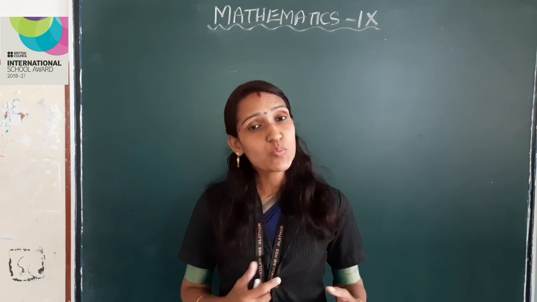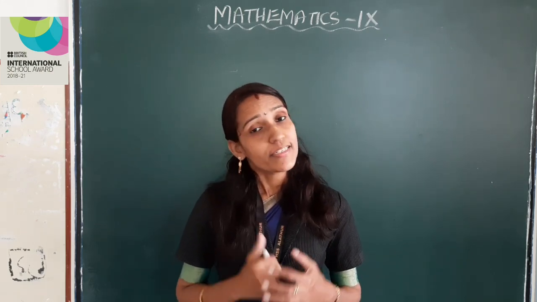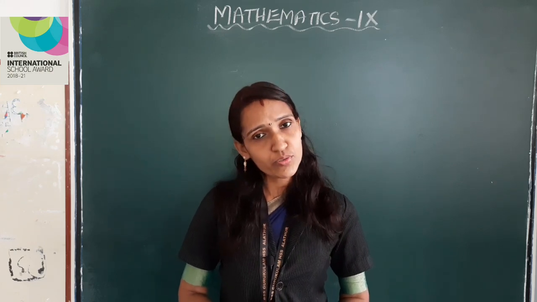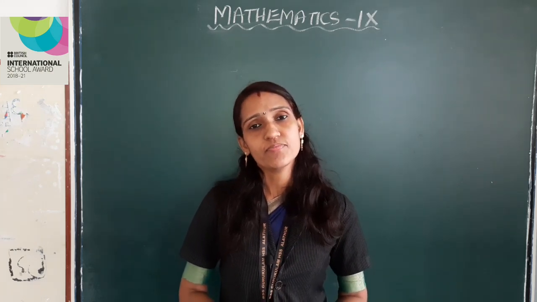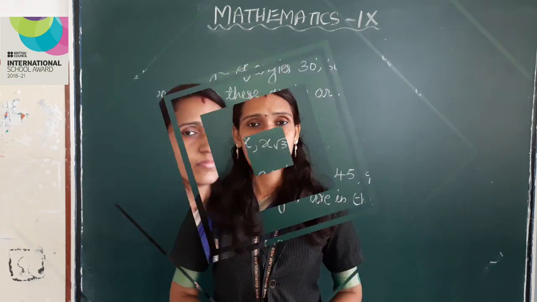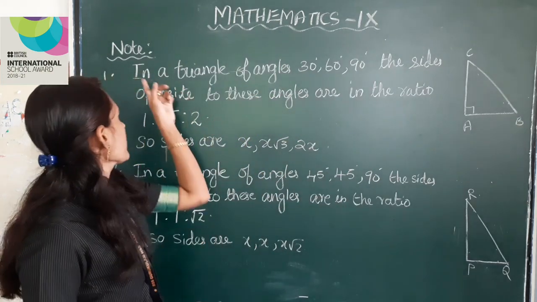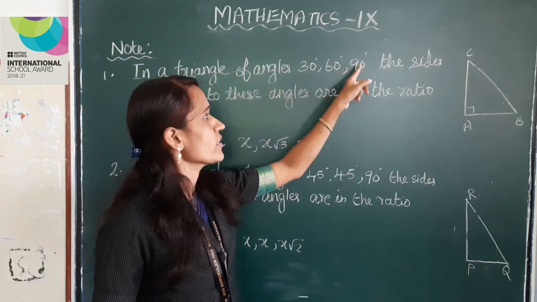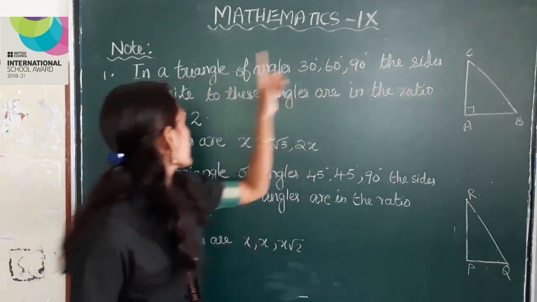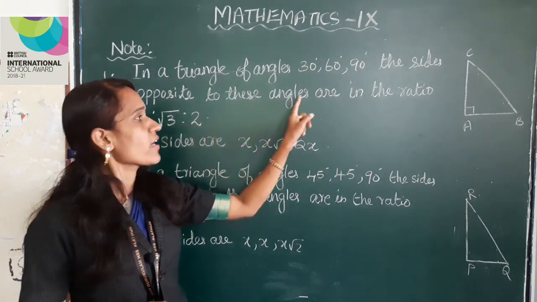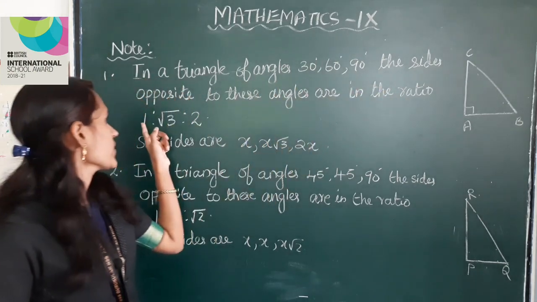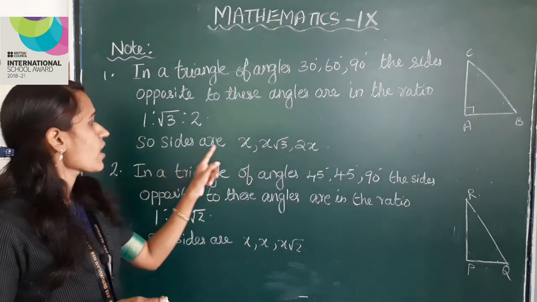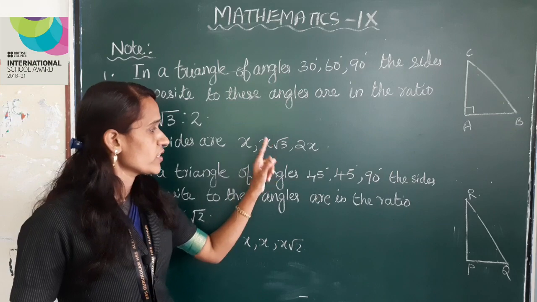Now, let us move on to our class. Let us do some problems. What I am going to tell you now is very important. So, listen carefully. Children, in a triangle of angles 30 degree, 60 degree, 90 degree, the sides opposite to these angles are in the ratio 1:√3:2. So, sides are x, x√3, 2x.